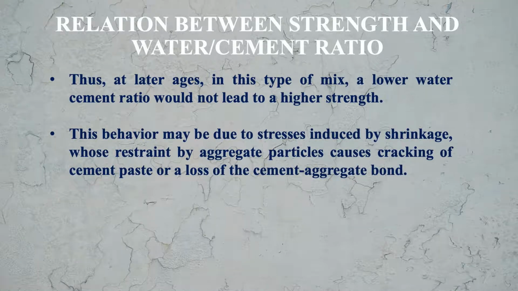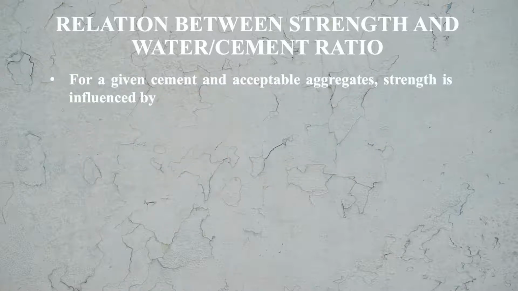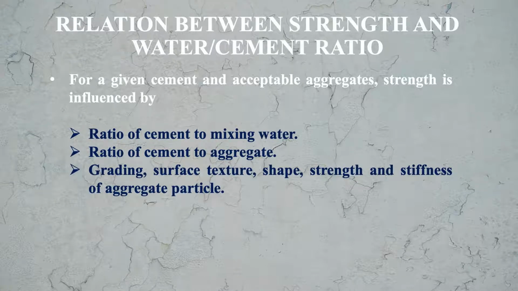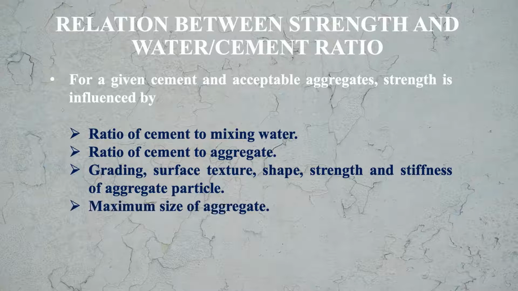This behavior may be due to stresses induced by shrinkage, whose restraint by aggregate particles causes cracking of cement paste or a loss of the cement aggregate bond. For a given cement and acceptable aggregate, strength is influenced by the following factors. What are these? Ratio of cement to mixing water, ratio of cement to aggregate, grading, surface texture, shape, strength and stiffness of aggregate particles. Also, maximum size of aggregate.